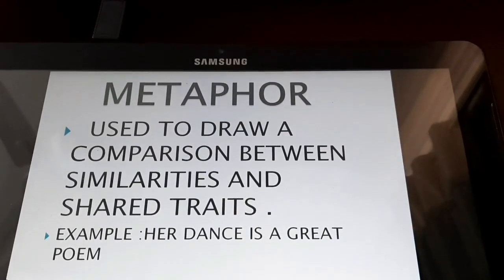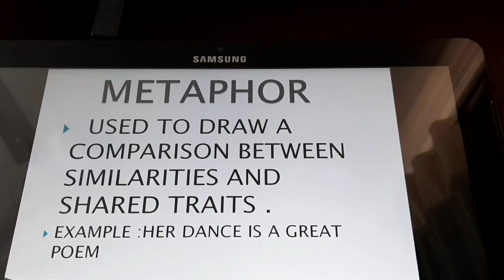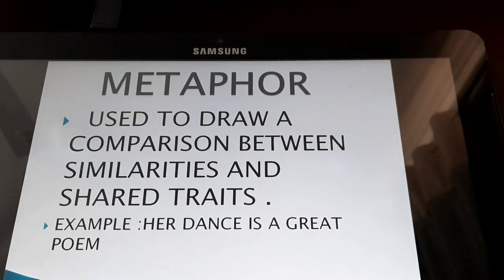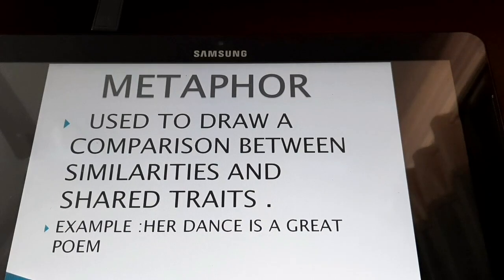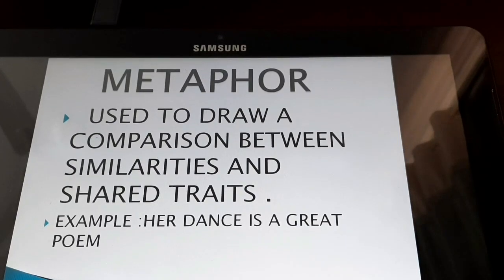Metaphor is used to draw a comparison between similarities and shared traits. For example, her dance is a great poem. Here, her dance is compared to a great poem. Let us listen to something more about metaphor.